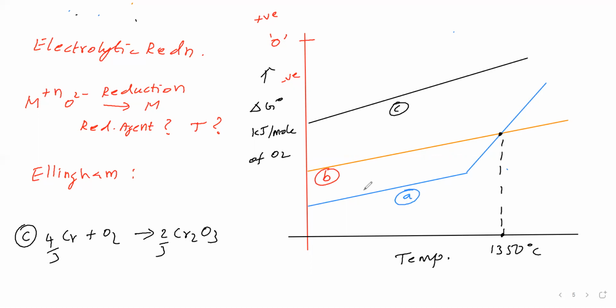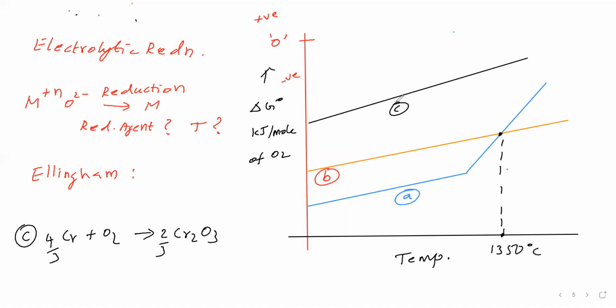Now from A and B we concluded that above graph metal oxide is converted into metal by below graph metal. Below graph metal converts above graph metal oxide into metal.